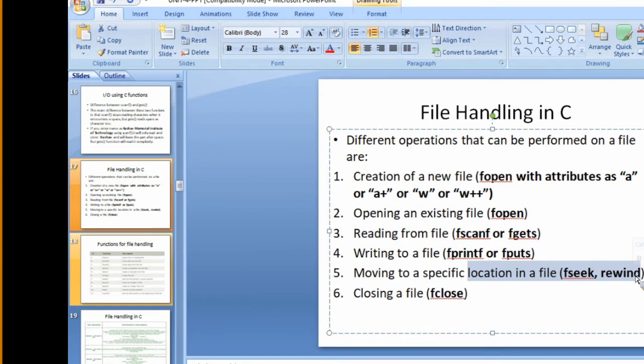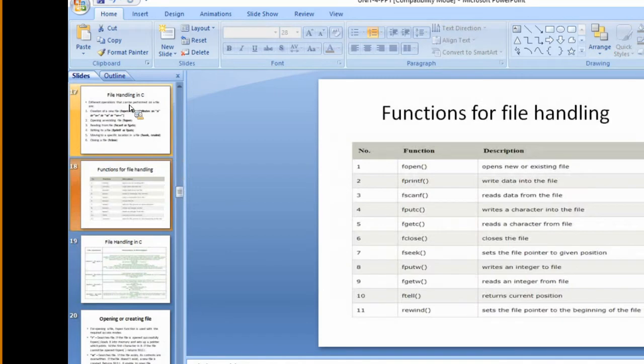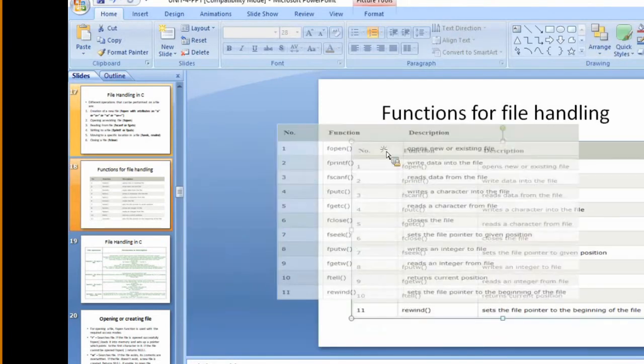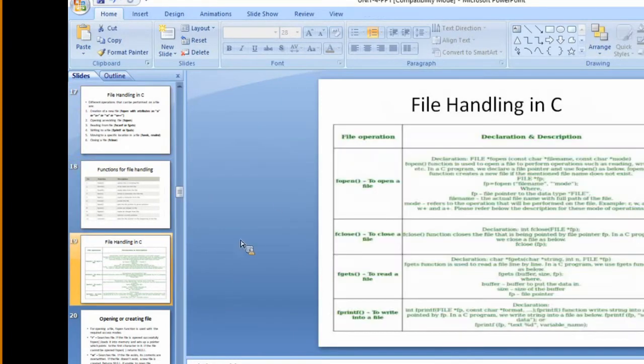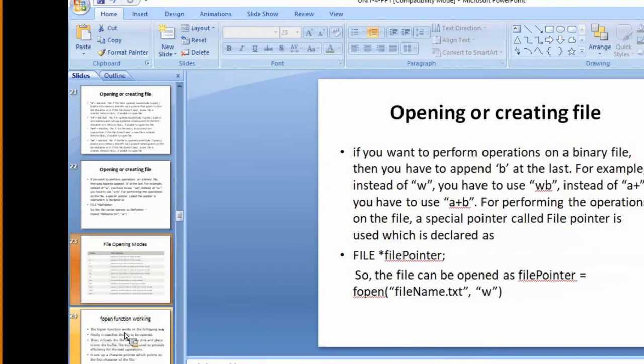Is this clear? How many steps do we have here? First we create a new file, open the file, perform either a read or write operation, then close that particular file. Whenever you are opening a file, we open it with the help of the fopen function. So the syntax of the fopen function will be like this.